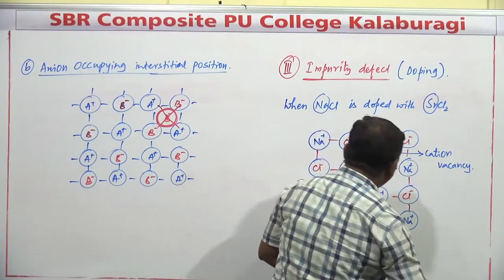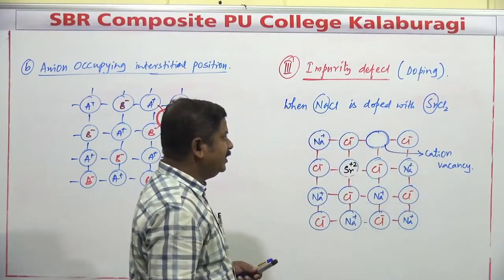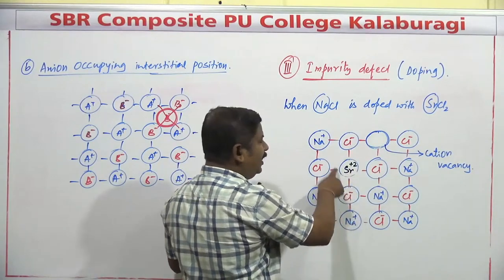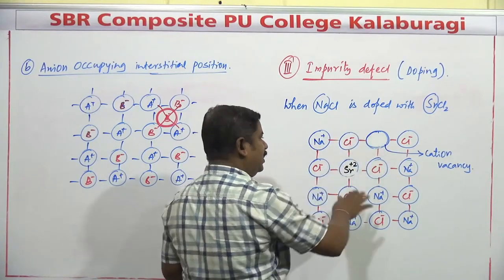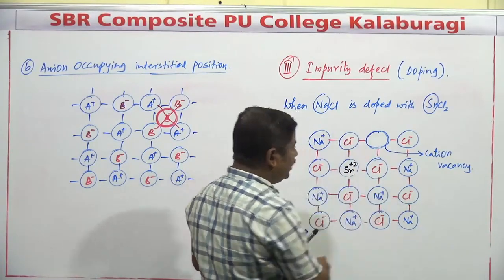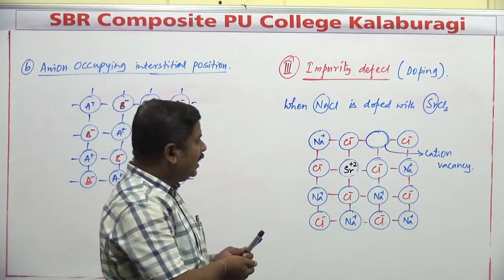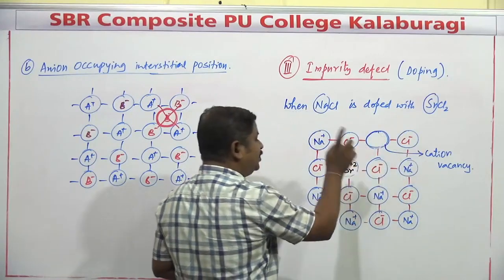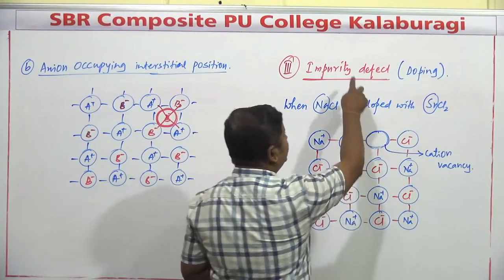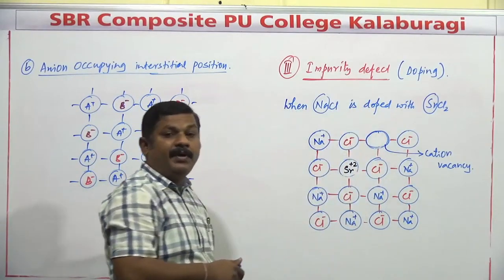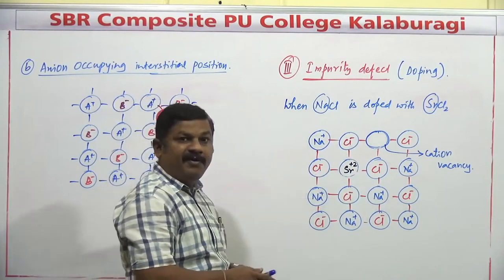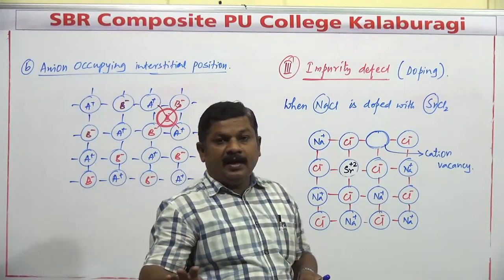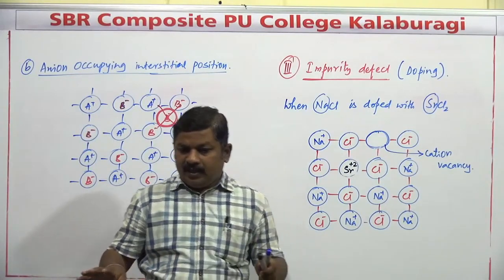This formation of this particular cationic vacancy is going to be created. Now, when one Sr+2 replaces two Na+ ions, the substance is found to be electrically neutral, that is, complete electrical neutrality is maintained. This type of defect, where addition of impurity, where doping takes place, is commonly called as what? The impurity defect. So these are the different types of defects.